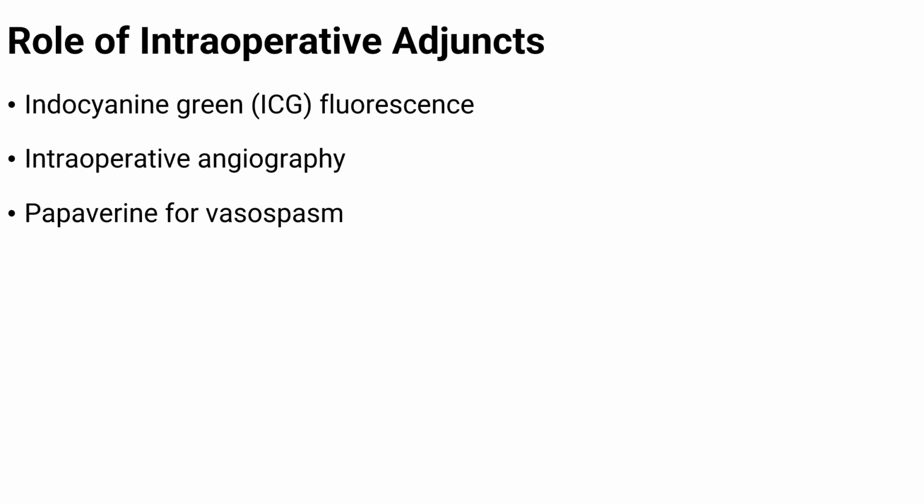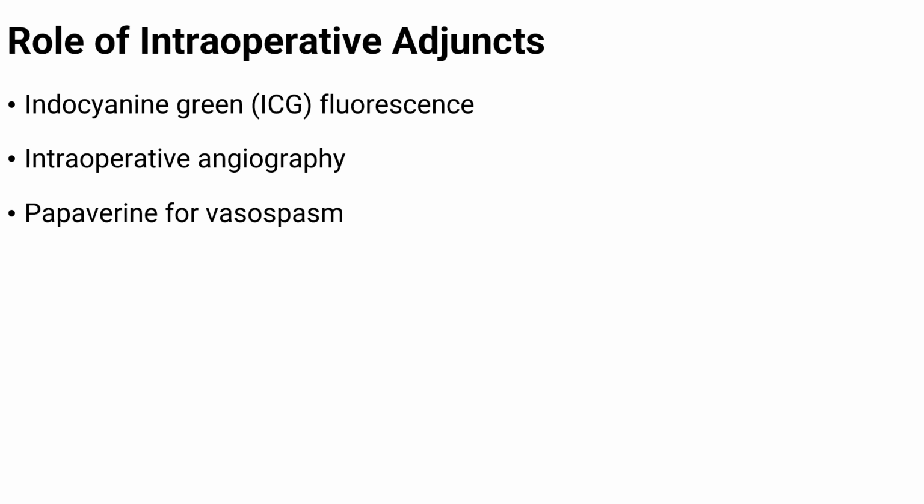Indocyanine green fluorescence is a dye-based imaging method used during surgery to show blood flow in real time. After injection, it allows the surgeon to see whether the aneurysm has been fully excluded and whether nearby arteries are still open. This helps confirm the result before the operation is completed, especially in tight or complex anatomy where visual judgment alone may not be enough.